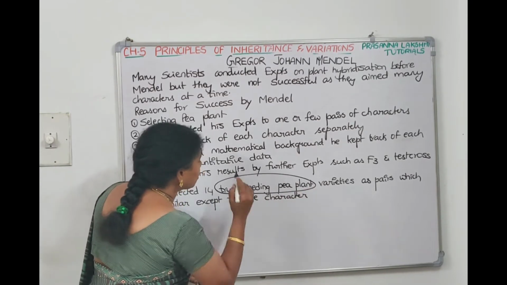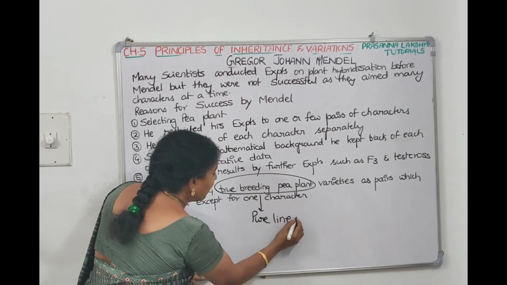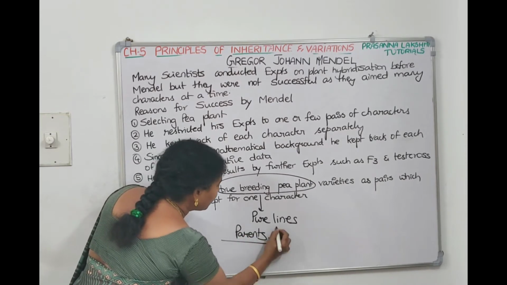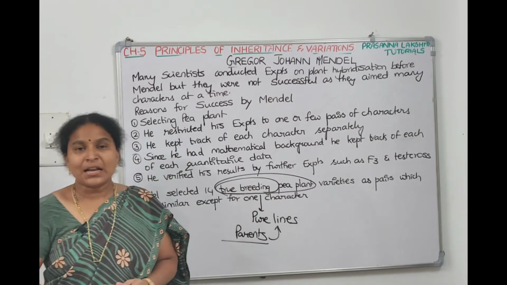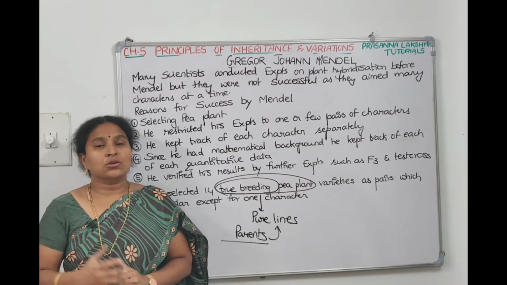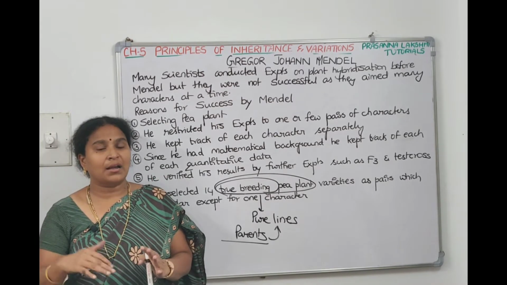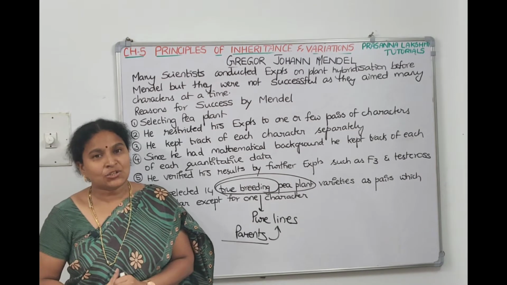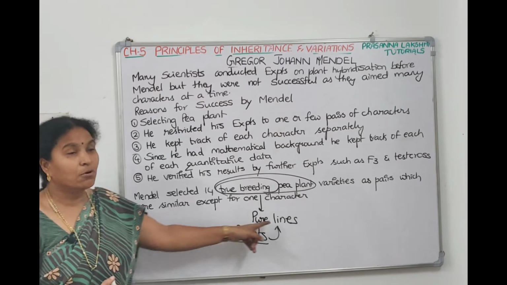We should understand what is true breeding. What are pure lines? Mendel's parents are pure lines. How to obtain pure lines? How to obtain true breeding lines means, if you take a plant and continuously do self-pollination for it, then it has the same set of genes and there are no genes which are not appearing. Only those genes which are present there will appear. So such type of plants are called true breeding varieties. They are called pure lines.